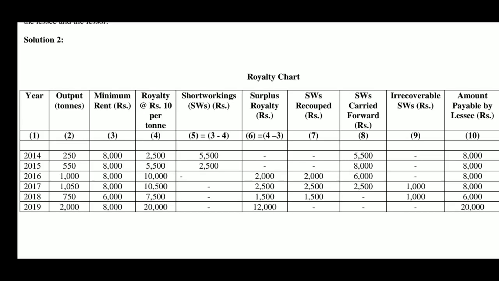In the year 2019, royalty is 20,000, minimum rent is 8,000, royalty is more. Now, here in this year there is no question of recoupment. Therefore, any royalty is payable, that is 20,000 actual royalty is payable in the year 2019. In this way, royalty chart has been prepared. Now, on the basis of this information, we have to pass journal entries and ledger account.